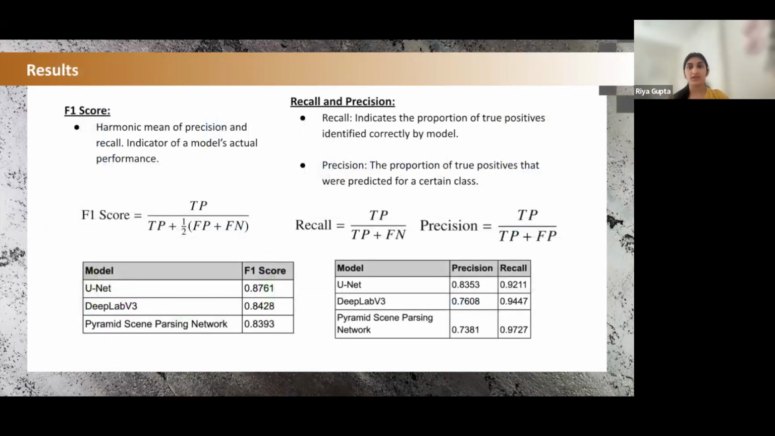So these were our results. These results allowed us to analyze our performance across the actual machine learning models. Our F1 score is a combined mean of both precision and recall. This measure indicates our model's performance across a single metric. And as you can see, our UNet model performed the highest with 87.61%. As for recall and precision, recall indicates the proportion of true positives that were correctly identified by each machine learning model. Precision is the proportion of true positives that were predicted for each class, for example, high risk, low risk, medium risk, etc. UNet had the highest precision, while the pyramid scene parsing network had the highest recall.